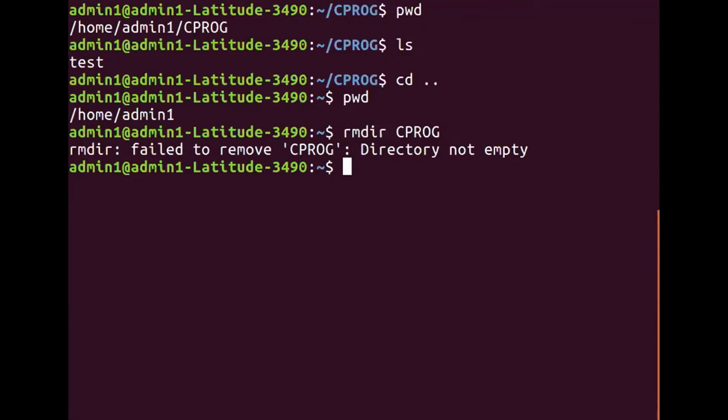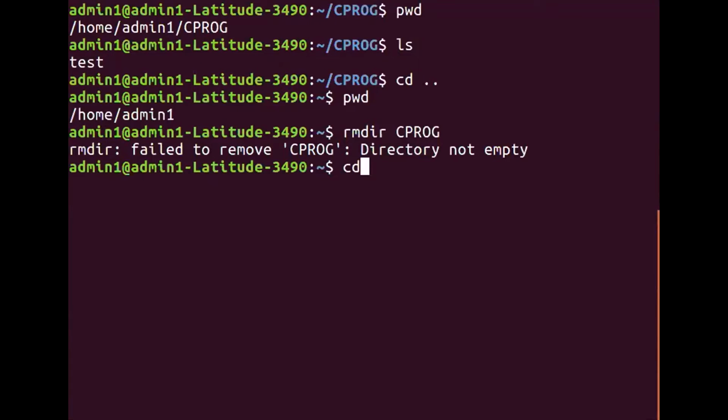Try to recollect. Your file test is still in CPROG. Be careful. Your file test is still in CPROG. So it is not possible for you to delete this particular directory.